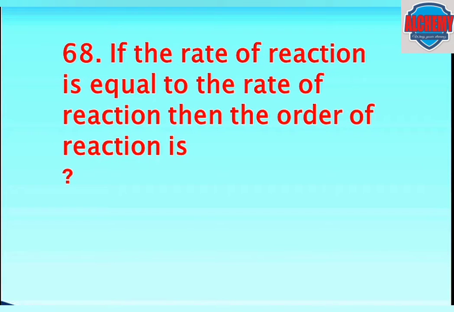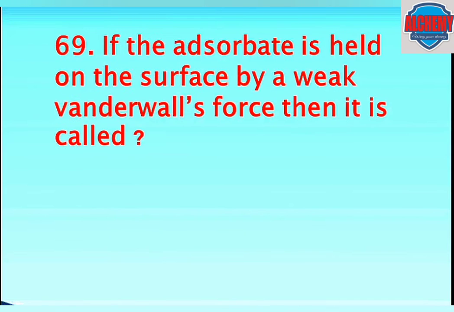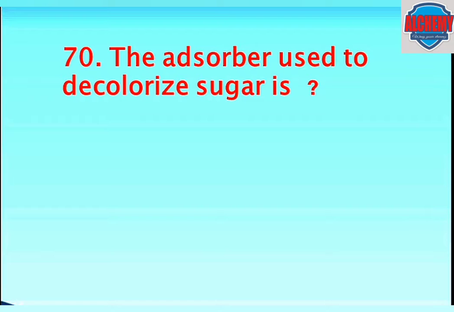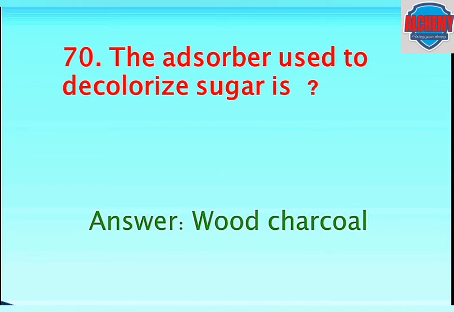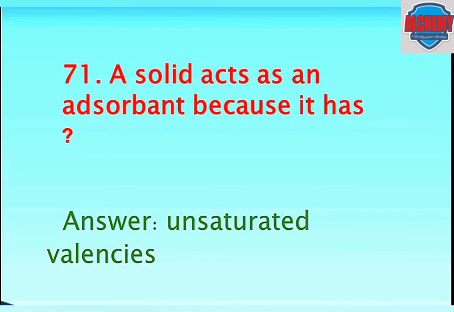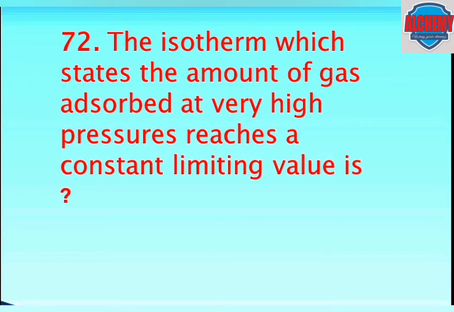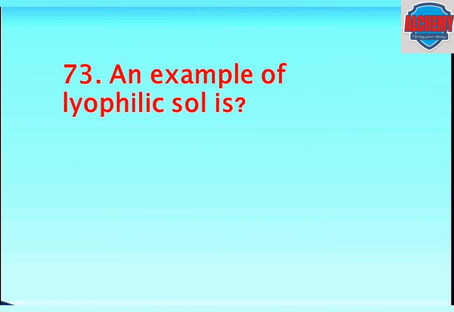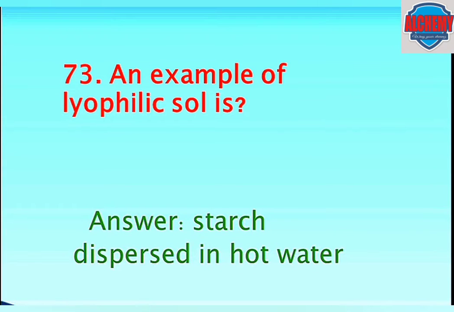Next question. If the rate of the reaction is 0, the order of the reaction is? The answer is also 0. Next question. If the adsorbate is held on the surface by weak van der Waals forces, then it is called? The answer is physical adsorption. The adsorbent used to decolorize sugar is wood charcoal or animal charcoal. A solid acts as an adsorbent because it has unsaturated valencies. The isotherm which states that the amount of gas adsorbed at a very high pressure reaches a constant limiting value is Langmuir adsorption isotherm.